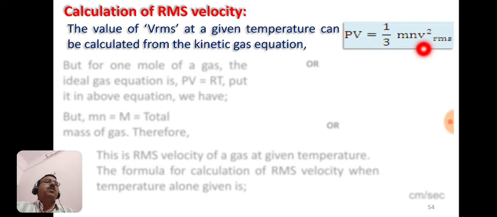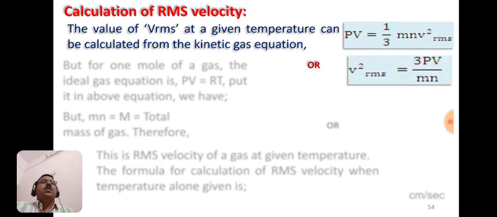V square RMS means the square of the root mean square velocity. For 1 mole of gas, this equation can be rearranged like this: V square RMS is equal to thrice PV by mn, as V square is taken to this side and PV to this side.